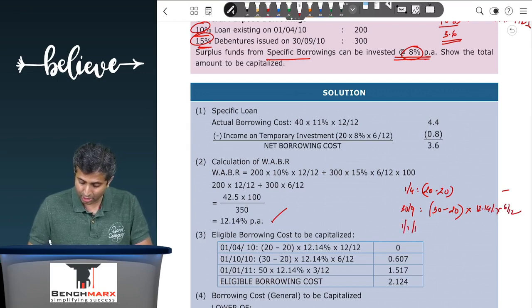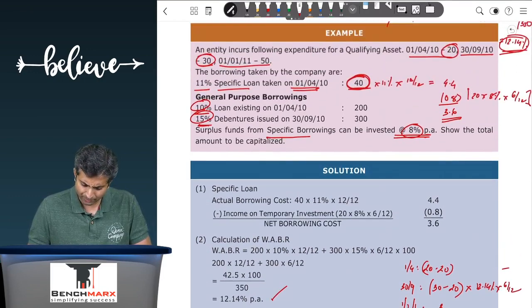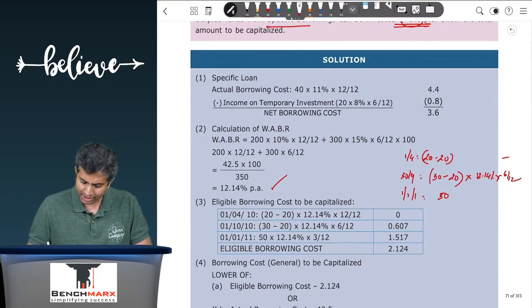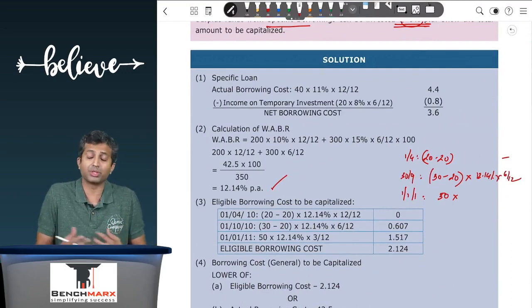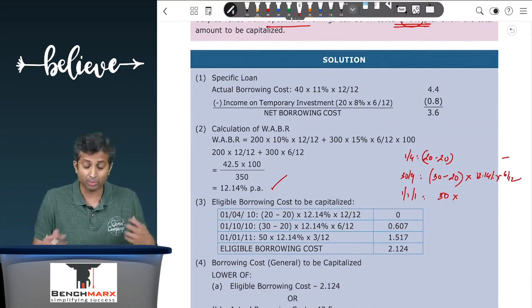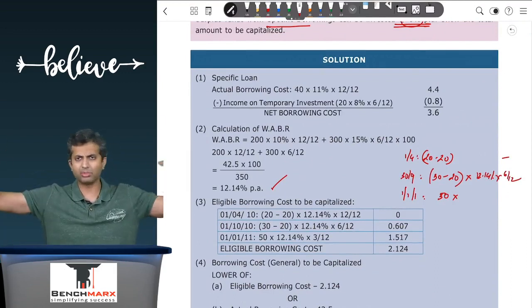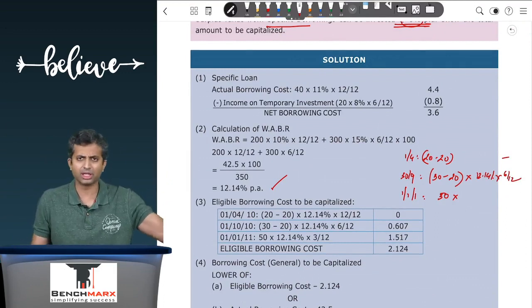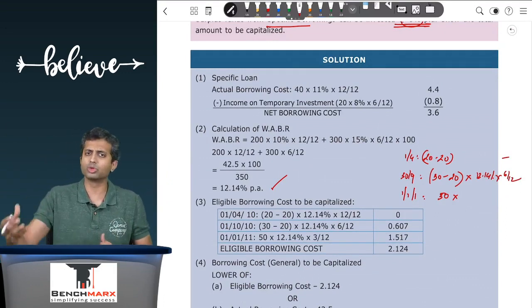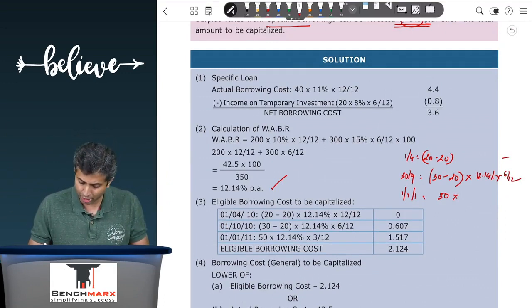Then the next expenditure is on 1st of January 2012, where you are spending 50 rupees. However, this 50 rupees has to be from the general borrowing pool. Now, general borrowing can be available for almost the entire year. However, for the qualifying asset, you have used it only for the last 3 months. So 50 into 12.14% into 3 by 12 will give you the eligible borrowing cost of around 2.12.